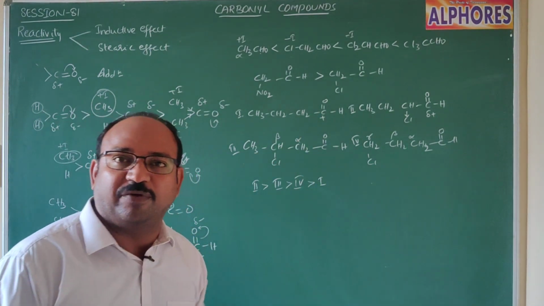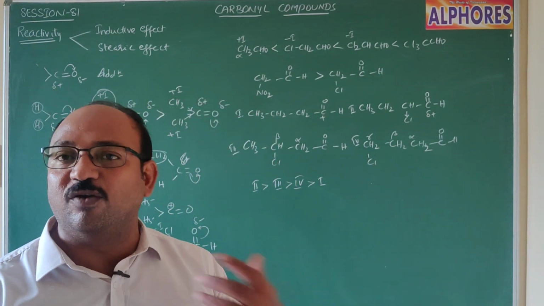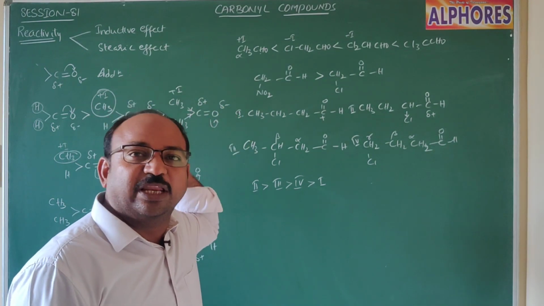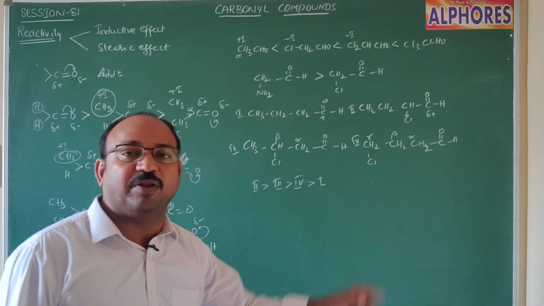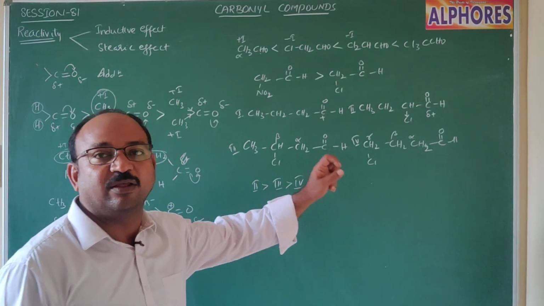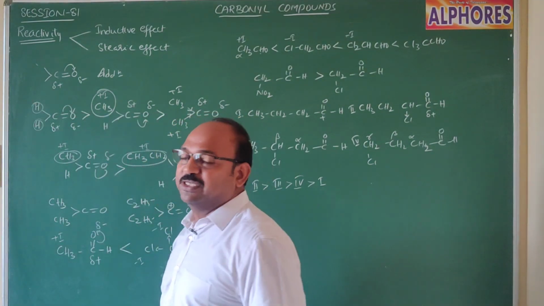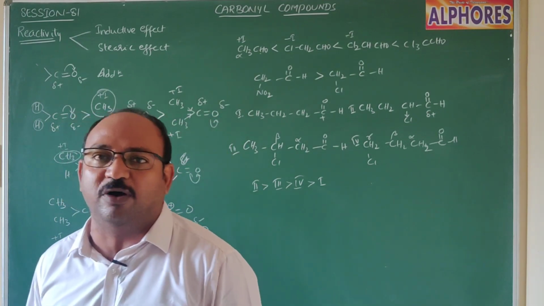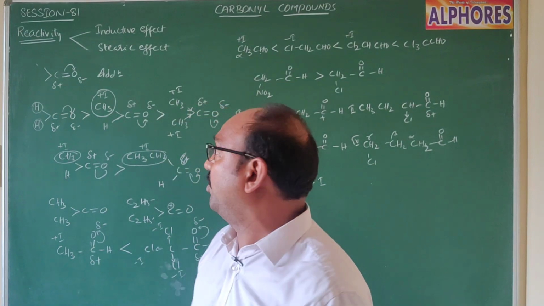As we know, inductive effect depends upon distance. With increase in distance, its influence gradually decreases, and in the first compound there is no electron withdrawing group. That's why the order of reactivity of carbonyl compounds is second greater than third, greater than fourth, greater than first. All this is because of inductive effect. Simply, plus I groups decrease the reactivity of carbonyl compounds, and minus I groups increase it.